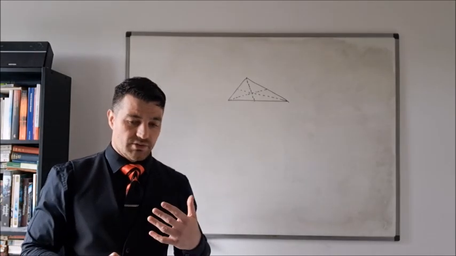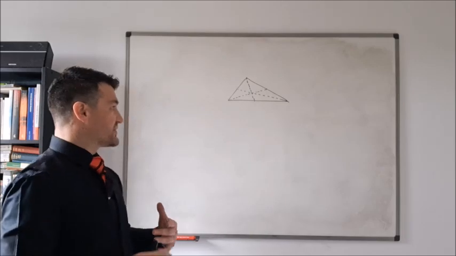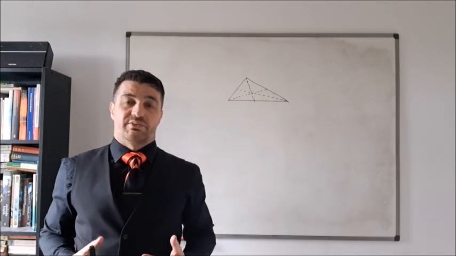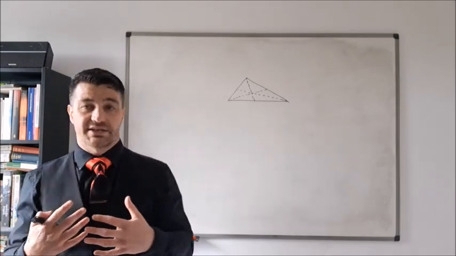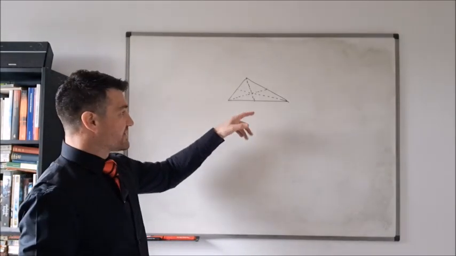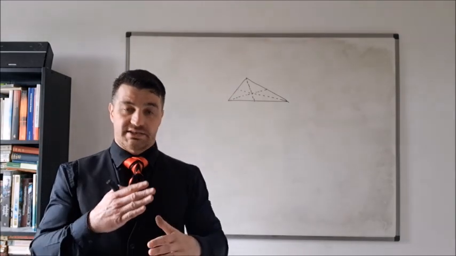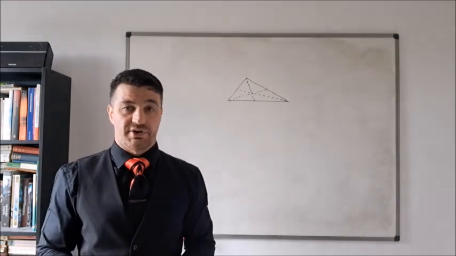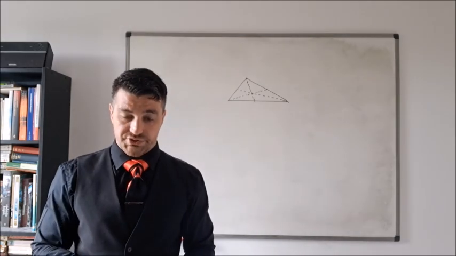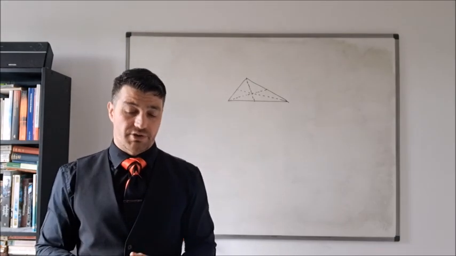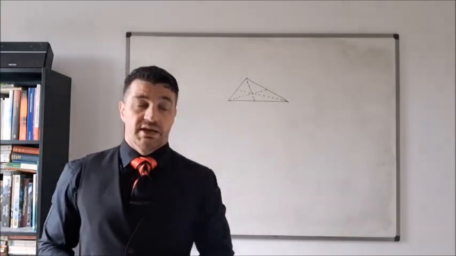Thinking about how I would have personally approached this problem when I was doing A-level maths, if I was asked to prove that the three medians of a triangle are concurrent, I would almost certainly have gone for a coordinate geometry approach. That's the approach that I'm going to go through first. How can we use coordinate geometry to prove this?